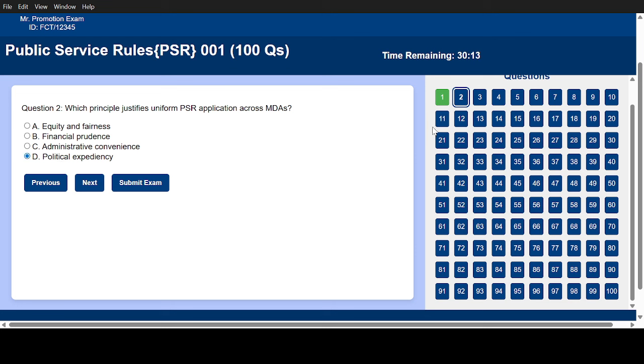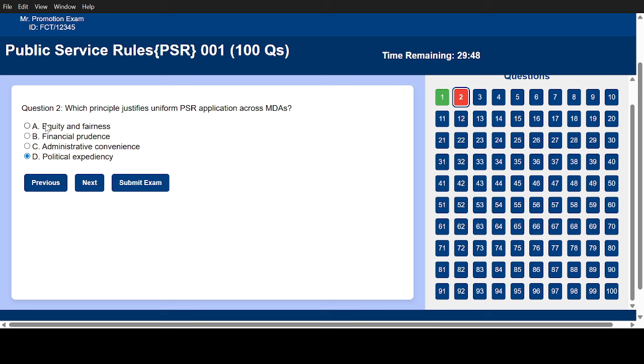Let's see what number 2 will give. If I click next, it gives you red. Automatically, red signifies that the answer you chose is wrong. You can monitor your progress by this yellow, green, and red. Green says this option is correct. Red says your answer is wrong. So you can always go back.